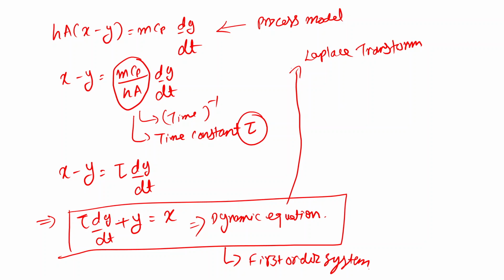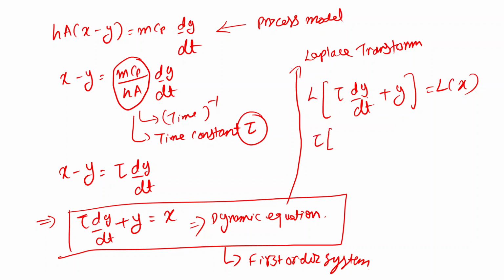So if I take the Laplace transform of this equation, we get the Laplace transform of tau dy/dt plus y equal to the Laplace transform of x. The Laplace transform of any derivative is sY(s) minus y(0), plus the Laplace transform of y, which will be Y(s), and the Laplace transform of x will be X(s).